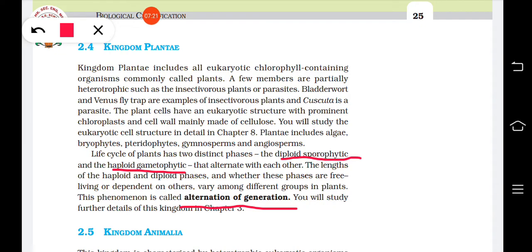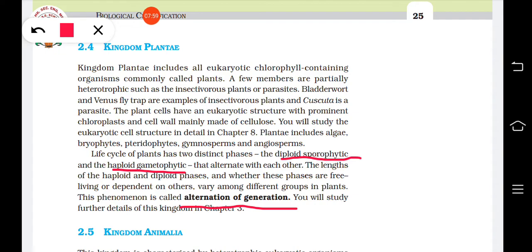The sporophytic phase produces the spores, and the gametophytic phase produces the gametes. So like this, two phases. What are they? The sporophytic phase and the gametophytic phase, they alternate with each other. Okay, so this is a very important or special feature of the plant kingdom. Then the length of the haploid and diploid phases, and whether these phases are free living or dependent on others, that varies in different groups of plants.